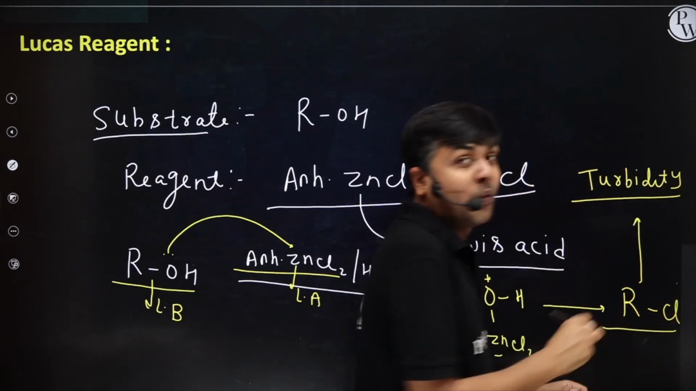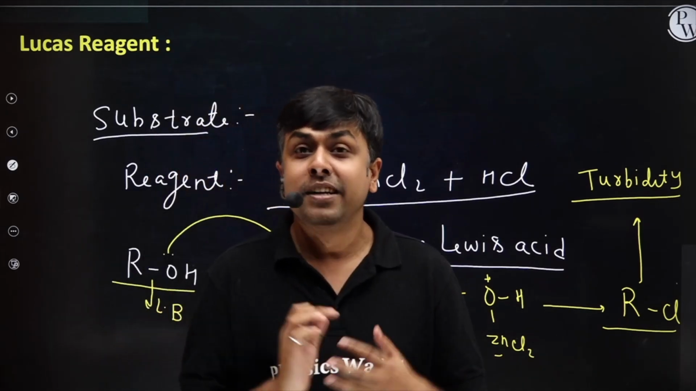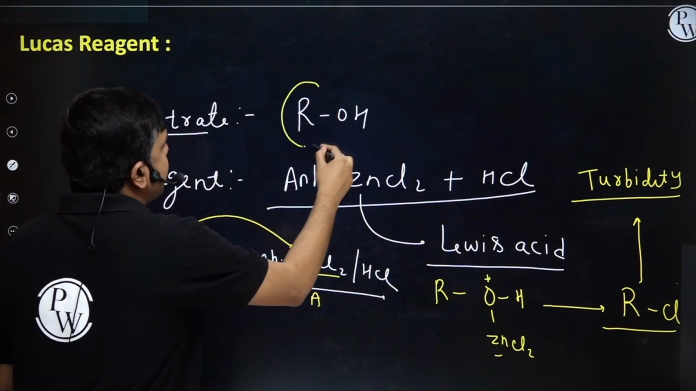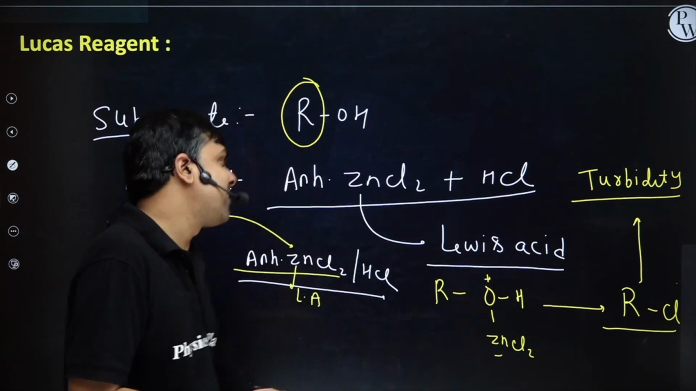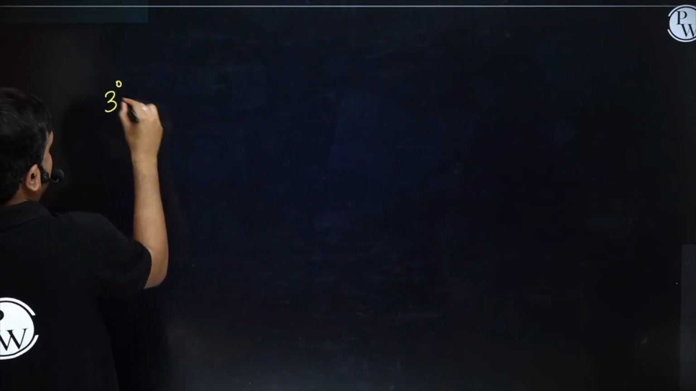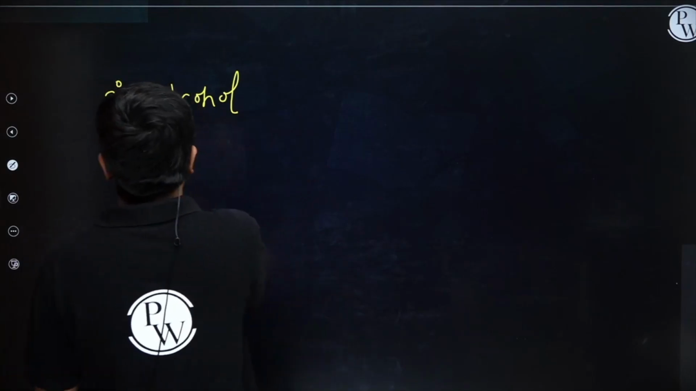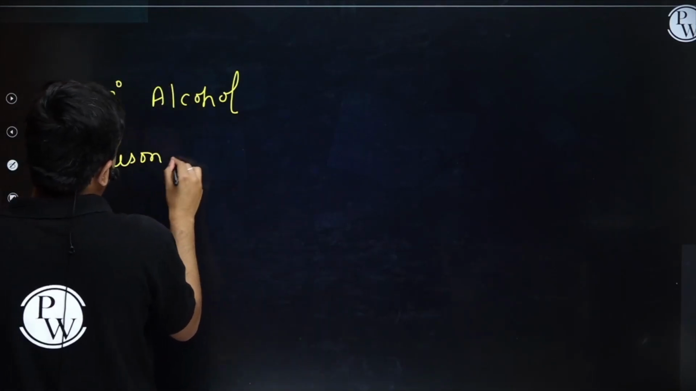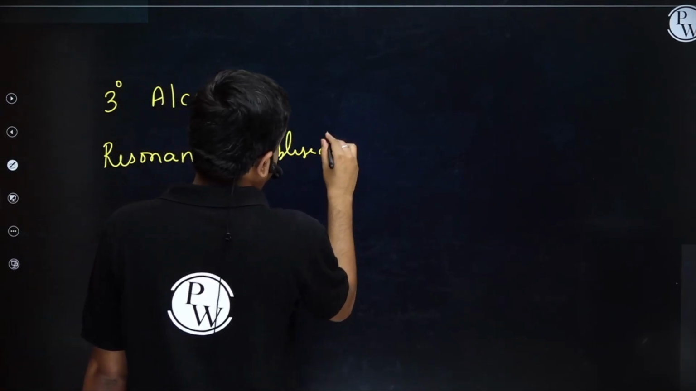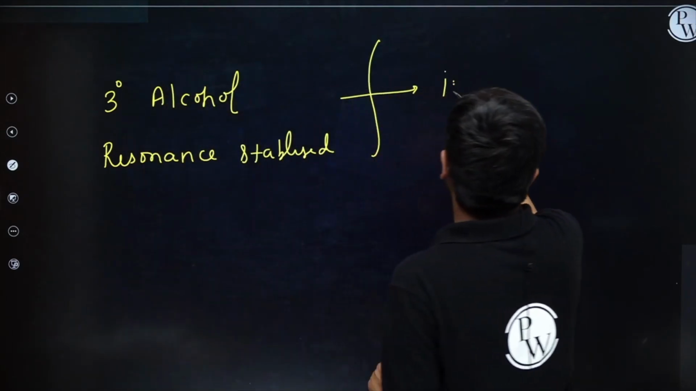Now whether I will get instant turbidity, or turbidity after 5 minutes, or turbidity after a prolonged duration will depend on this R. Students, this is really important. If I have a 3 degree alcohol or a resonance stabilized alcohol, in that particular case we will get instant turbidity.